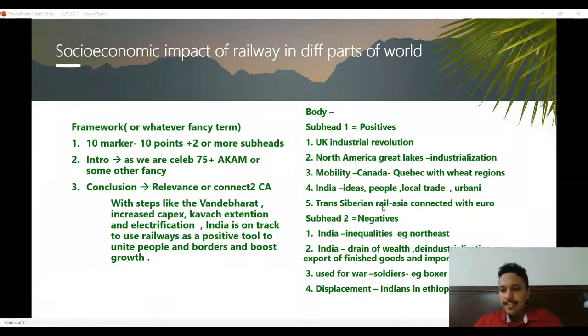Okay, and then can we use other GS keywords? Absolutely. Can you use drain of wealth, railway as a means? Negative point, can we write? Yes, I think I have also written that. So here another point is like mobility.